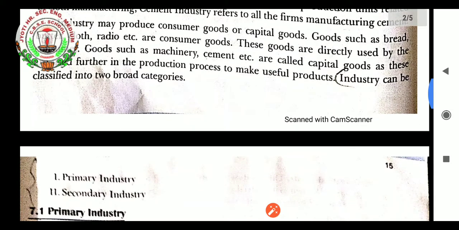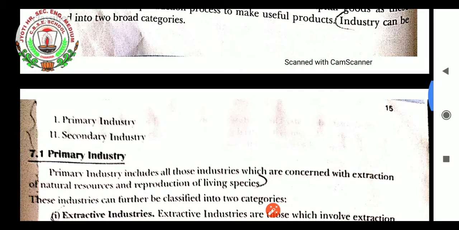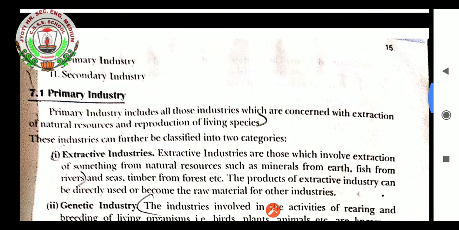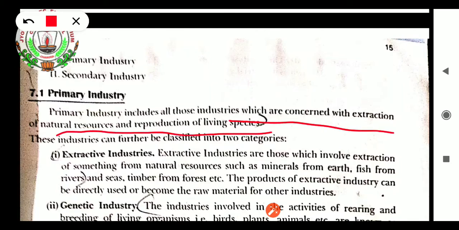Industry can be classified into two broad categories. The very first is the primary industry and the second is the secondary industry. Primary industry includes all those industries which are concerned with extraction of natural resources and reproduction of living species. That industry is considered primary industry. So here basically we can see two things, that is extraction of natural resources and reproduction of living species. This is done by the primary industries.